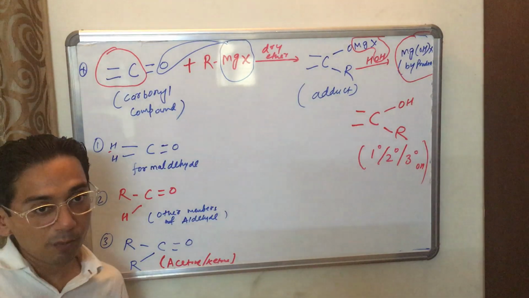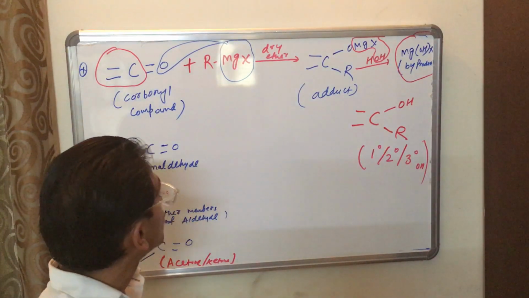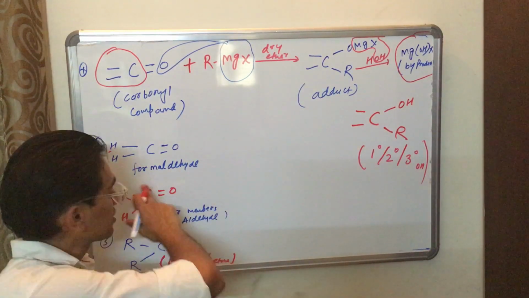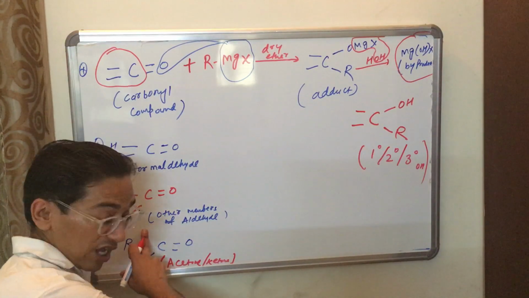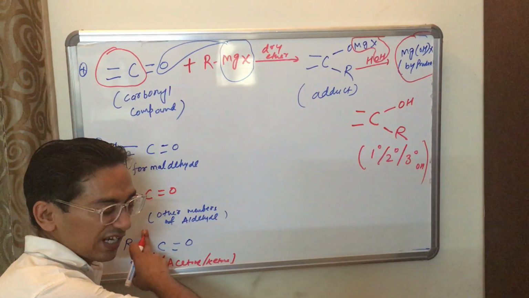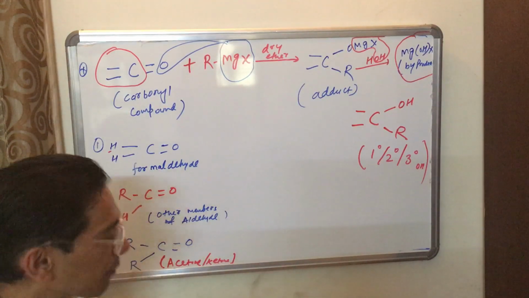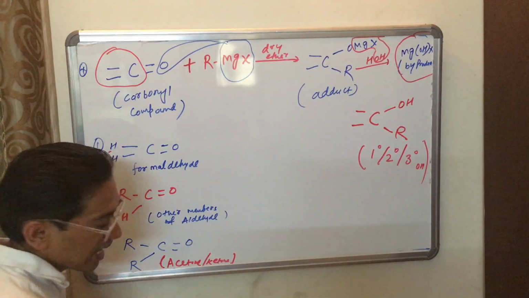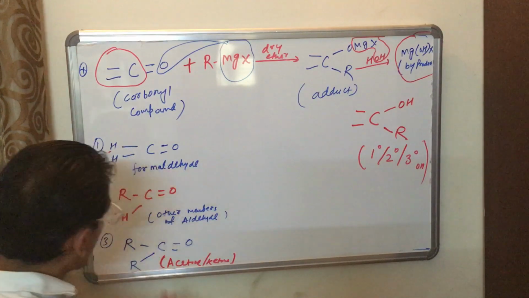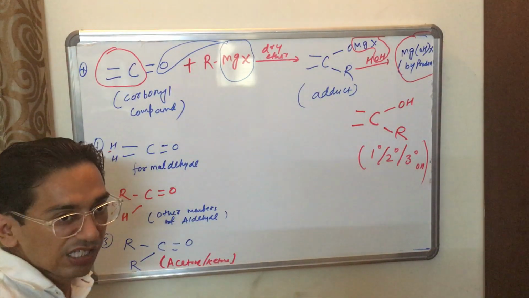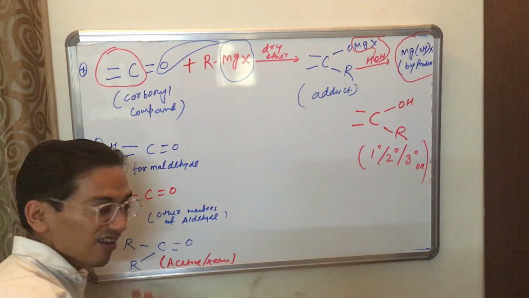So three substrates could be formed from carbonyl compounds. One is formaldehyde, another is other members of aldehyde, which could be acetaldehyde or propionaldehyde depending on the increasing number of carbons. And the third is acetone, by replacing both hydrogens by alkyl.